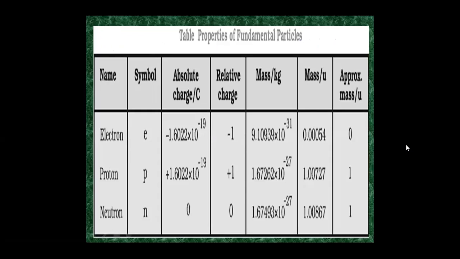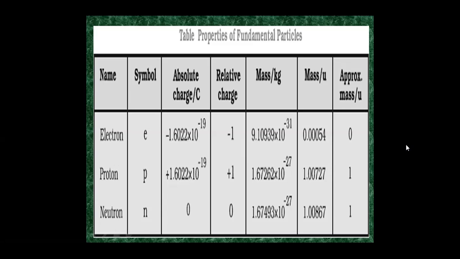The properties of the fundamental particles, that is electron, proton, neutron. The symbol of the electron is e, proton is p, neutron is n. The absolute charge of the electron is 1.6022 into 10 to the power of minus 19 coulomb. Relative charge is minus 1. Mass in kg is 9.10939 into 10 to the power minus 31 kg, and approximate mass is 0, it is negligible.